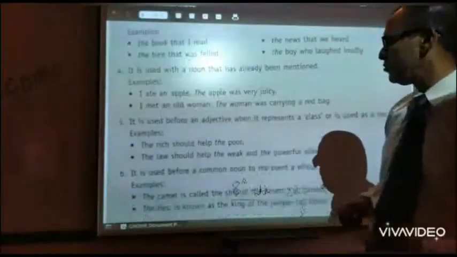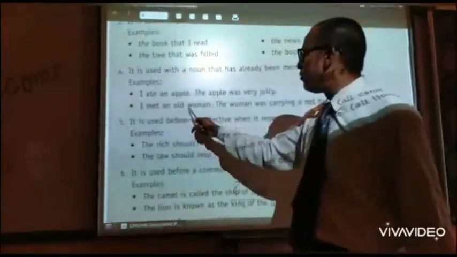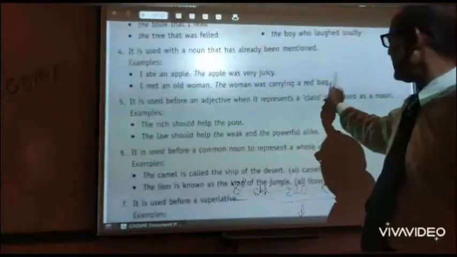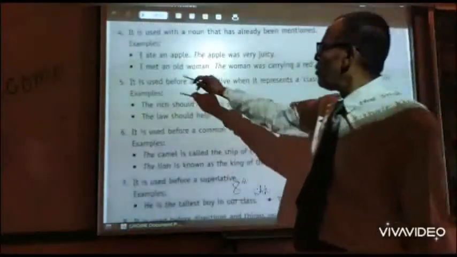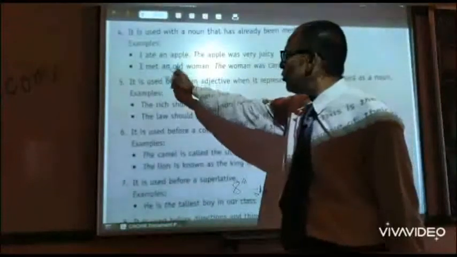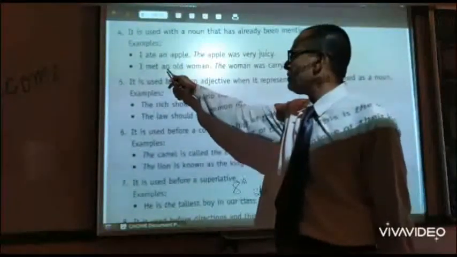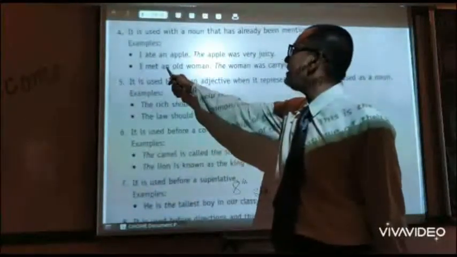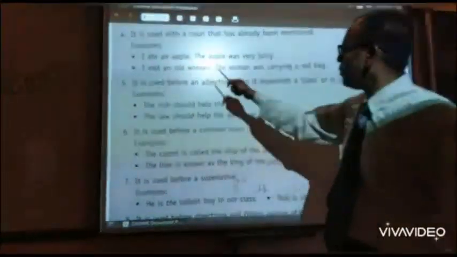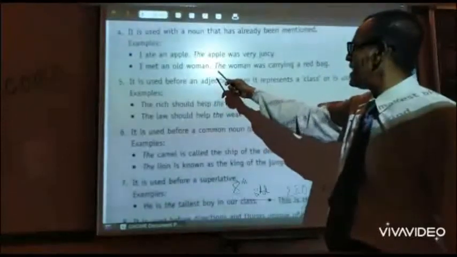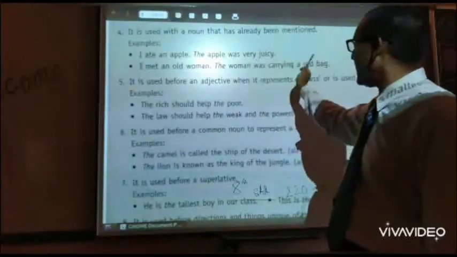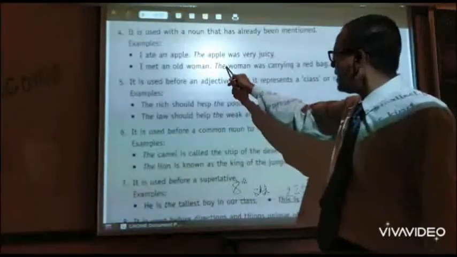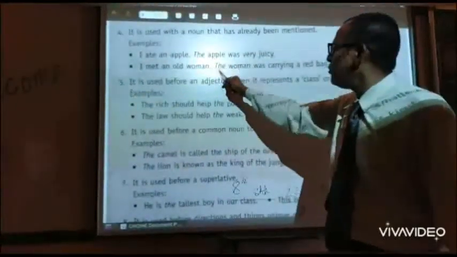I met an old woman. The woman was carrying a red bag. This old woman is being referred to for the first time, so an is used here, but when the same woman is referred to a second time or subsequently, we use only the.